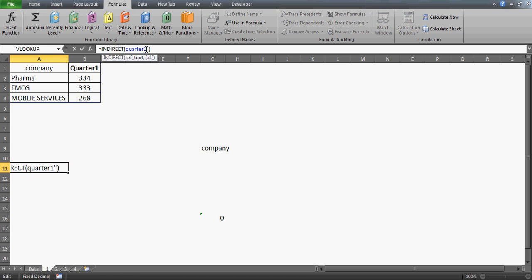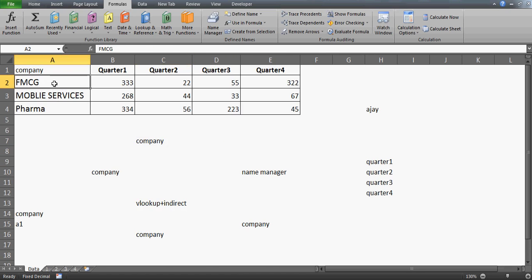So let me just put it within the quotes, because now I'm not using any address, so I have to freeze this. Now this is what exactly I'm talking about. This is the first header, company, pharma, FMCG, mobile services, and this is the second column. So you are saying that in the VLOOKUP, what I want to do is match this FMCG